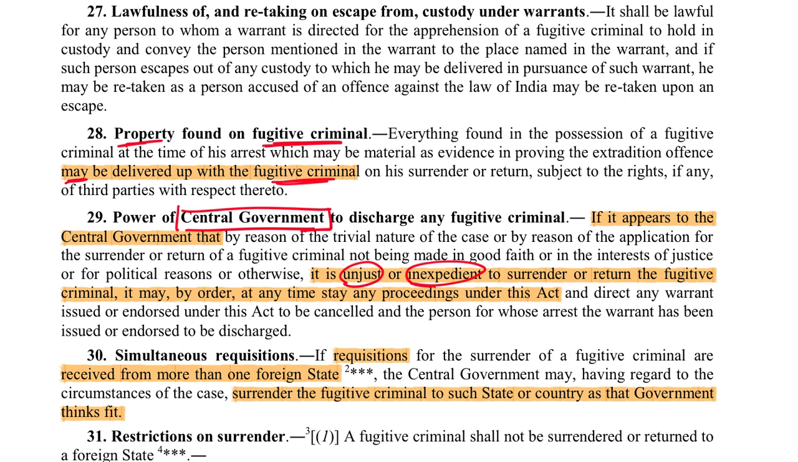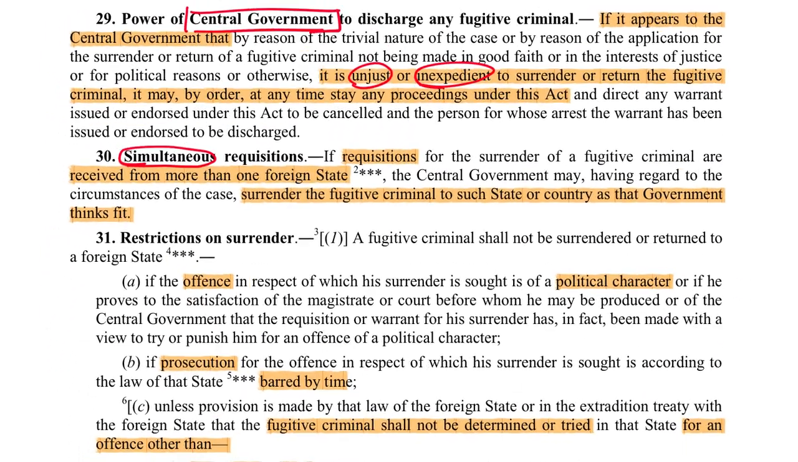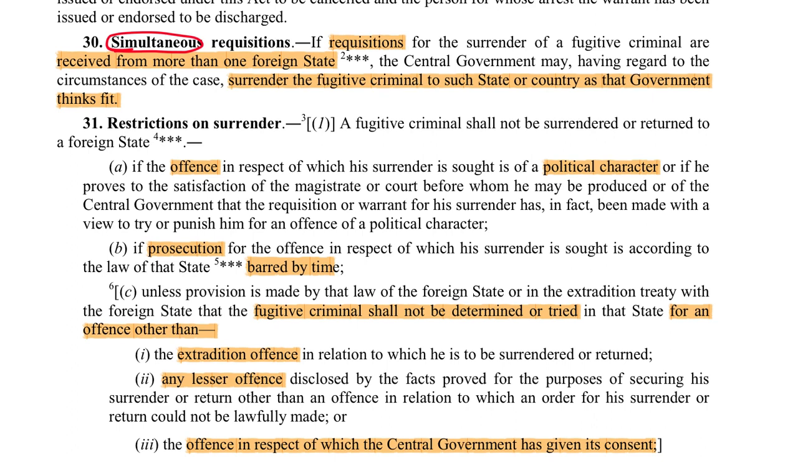Next, if the government of India receives simultaneous extradition requests from multiple countries about the same person, it is the volition of the government of India to choose which country it wants to extradite that fugitive criminal to. And the next point says that there are certain restrictions on extradition.